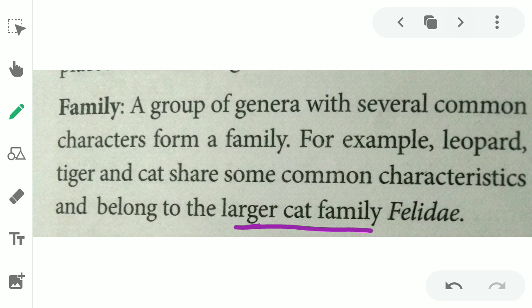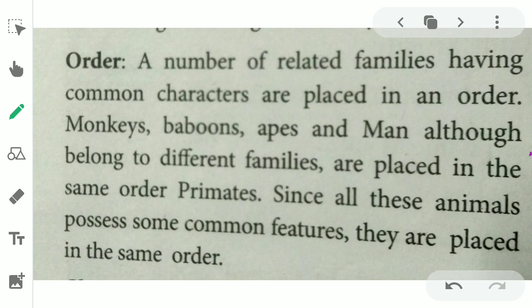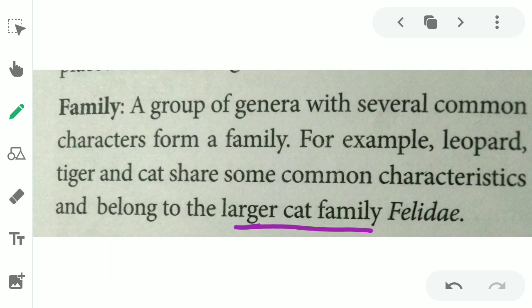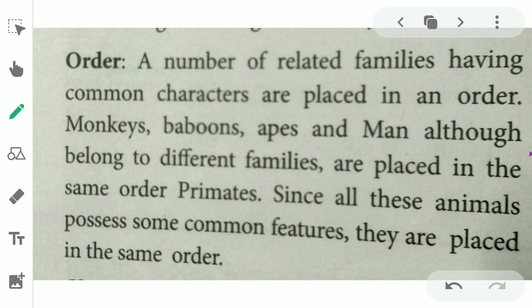The next level in the hierarchy is order. A number of related families having common characters are placed in an order.